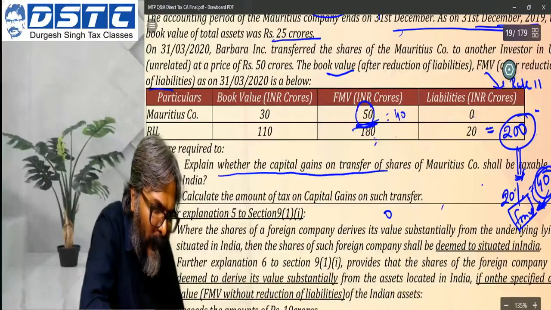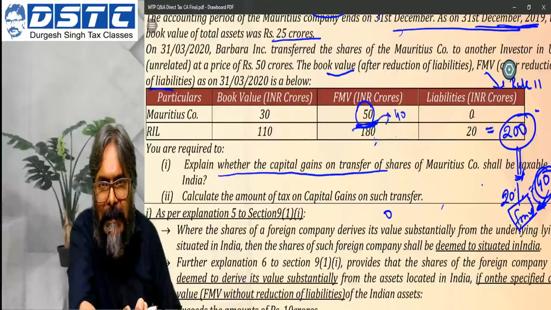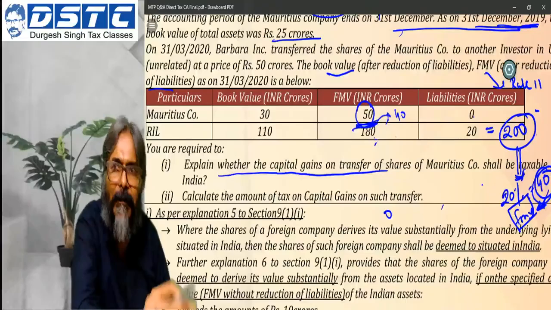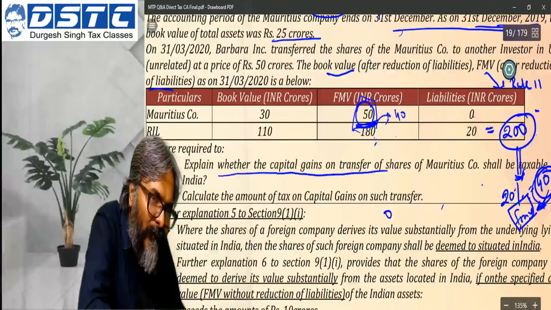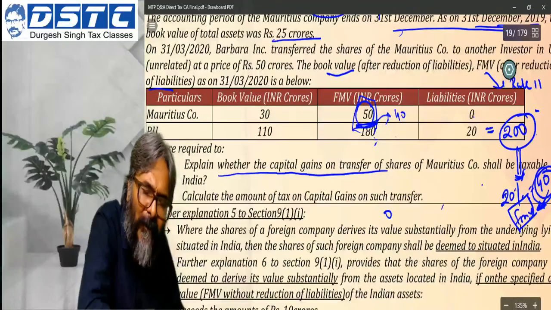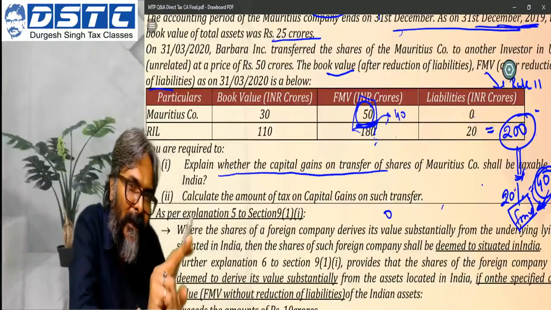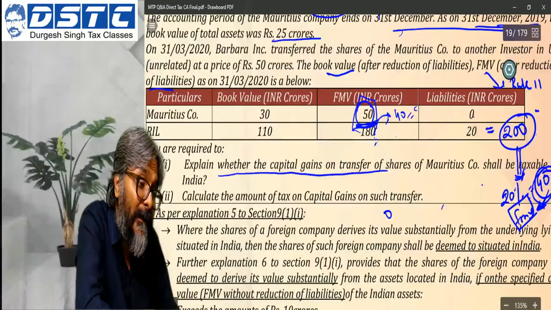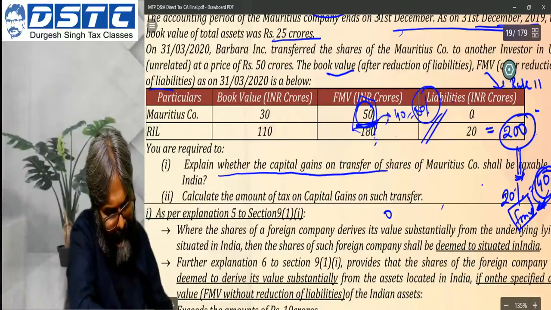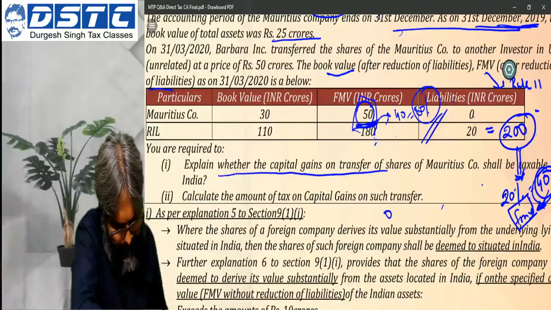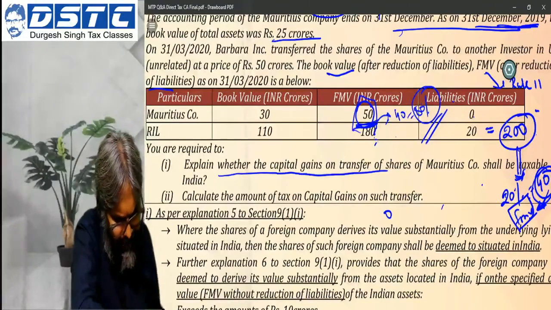Out of the total FMV of 50 crores, 40 crores is in the Indian asset. So accordingly, the Indian investment is how much? 80%. Balaji, what will be the dividend treatment if RIL issues dividend in this case?